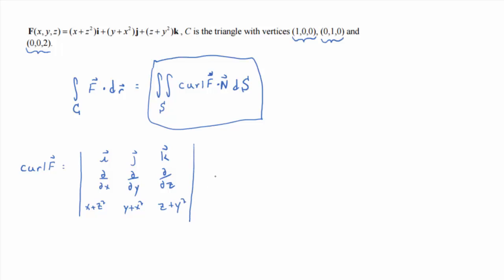So we get some practice taking the curl. I'm going to cross out that column and focus on this kind of pseudo-determinant, right?